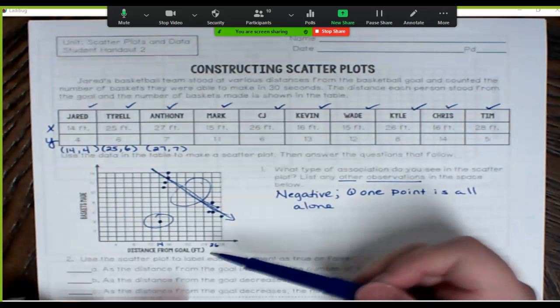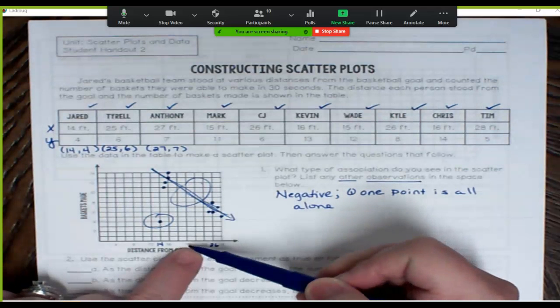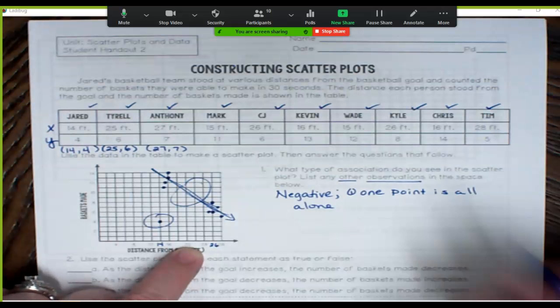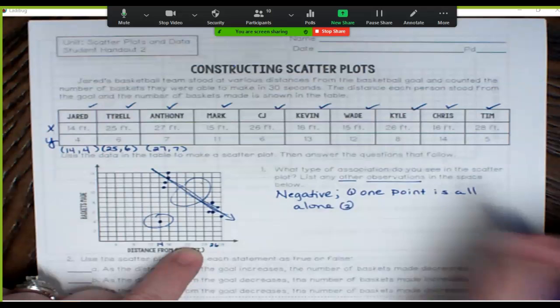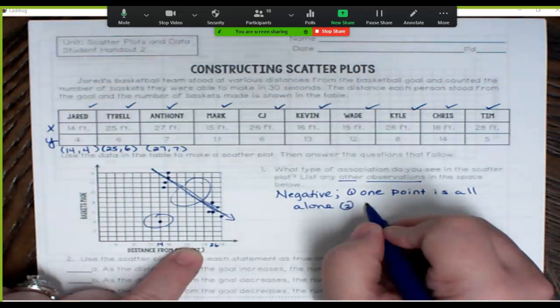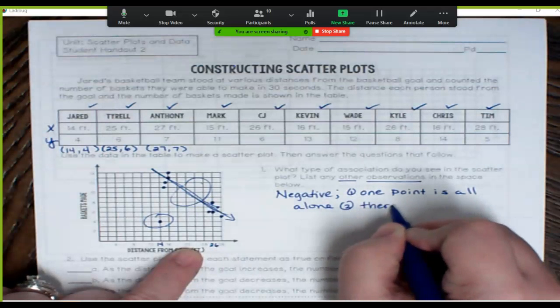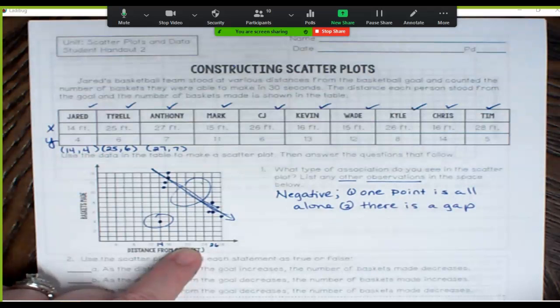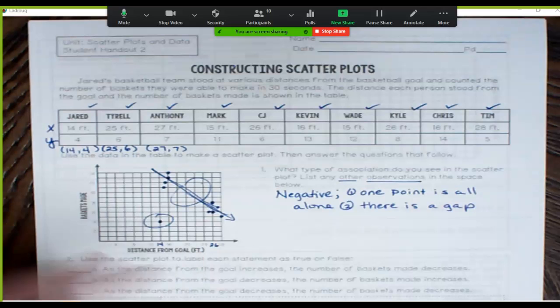So basically, if I look in this area around 20 feet, nobody was shooting baskets at 20 feet, were they? So the second thing that I kind of noticed is there's this gap in the data. Doesn't mean it's a bad thing in the data that has a gap. It just means nobody was shooting baskets from right there.